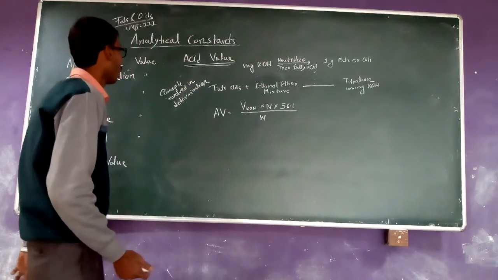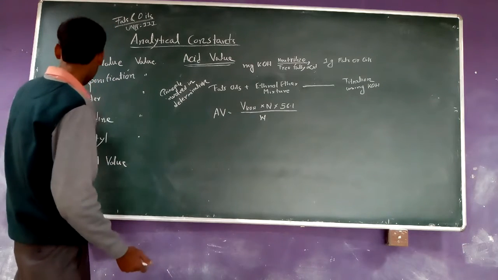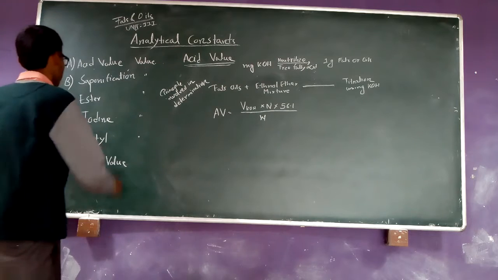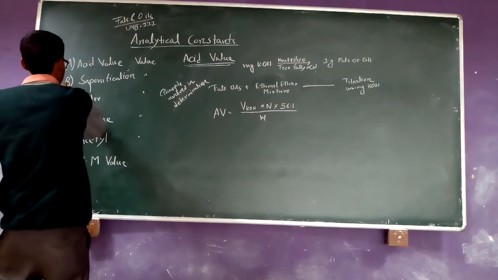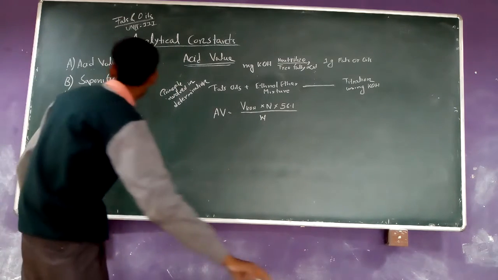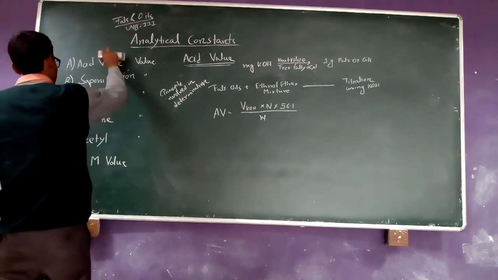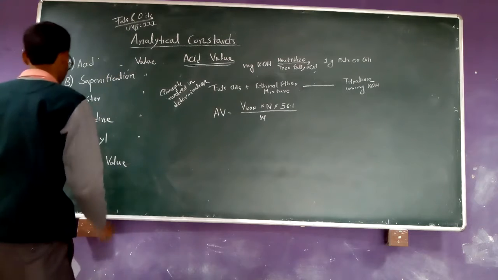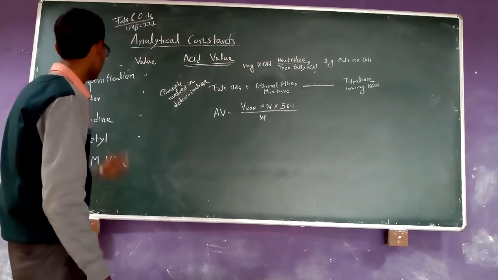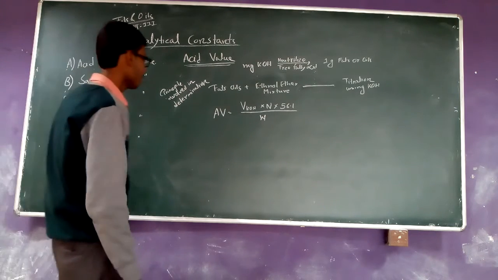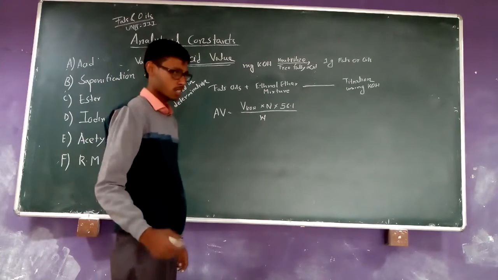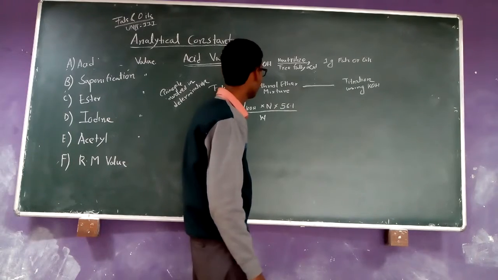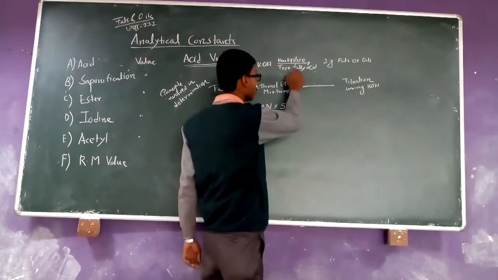How we describe in every point that is various analytical constants, that is the acid value, saponification value, ester value, iodine value, acetyl value, and iron. Now coming to the first, that is the acid value. Acid value is described as the number of milligram of potassium hydroxide required to neutralize free acids in 1 gram fats and oils.